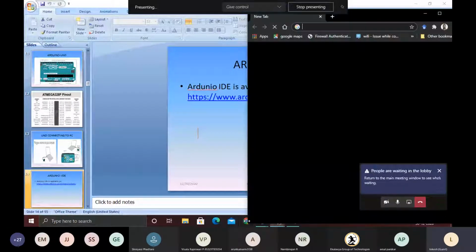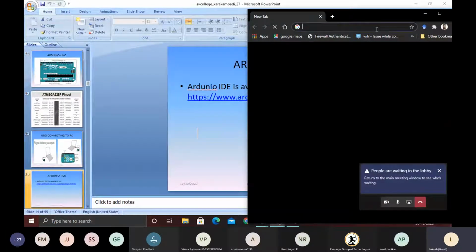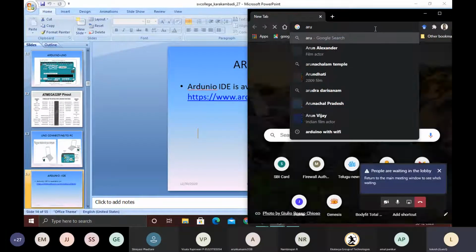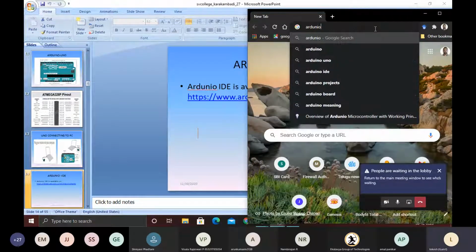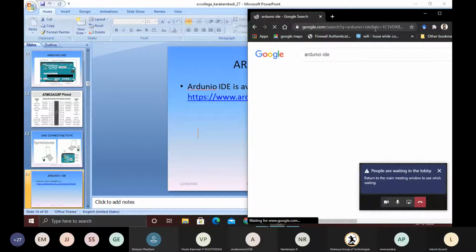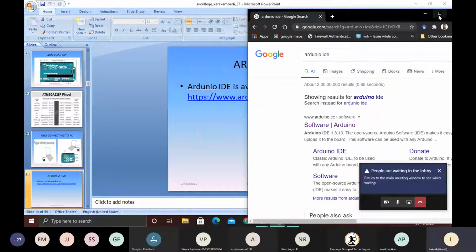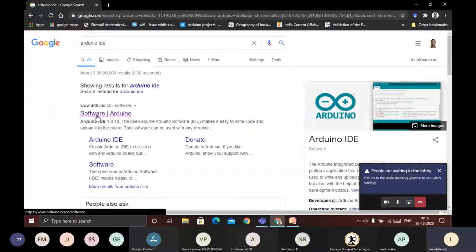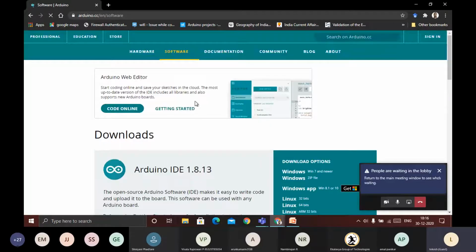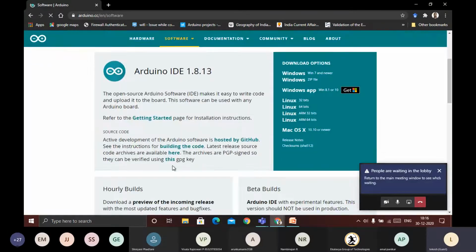Yes, see here. So simply by typing Arduino, you can see here this is the open software. You can download it here. So go there and you can get the download.